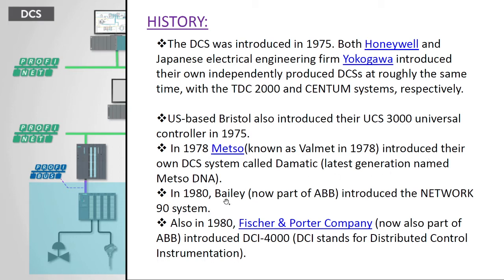In the 1980s, Bailey introduced the network part to distribute the data to 90 systems. This is also part of ABB. In the 1980s, in the same year also, the Fisher and Porter company introduced the DCI 4000 control system. Here it was introduced to the field, to control more than 100 devices, or to distribute the data to more than 100 devices. So this is a brief history about the DCS.